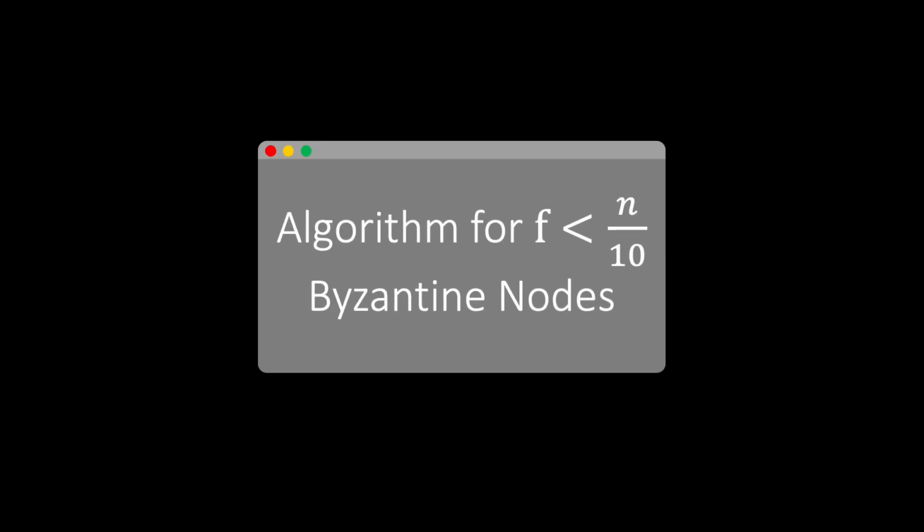Without further ado, let's learn the Ben-Or algorithm, which in an asynchronous network, solves Byzantine agreement on binary inputs when the maximum number f of Byzantine nodes is less than n over 10. Note that there do exist asynchronous Byzantine agreement algorithms which optimally only require f to be less than n over 3. However, these algorithms typically involve more steps than fit in a video.